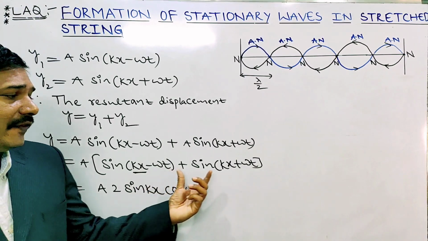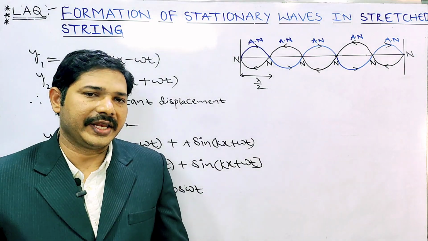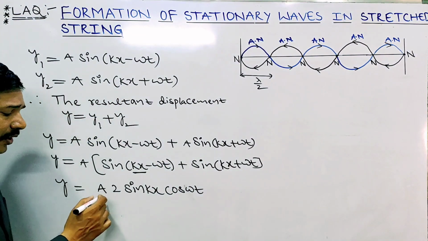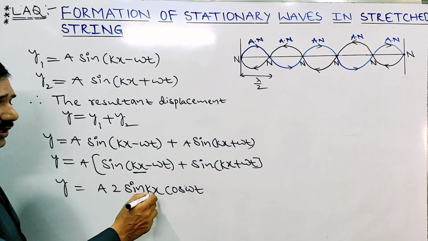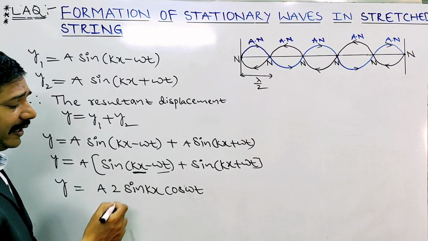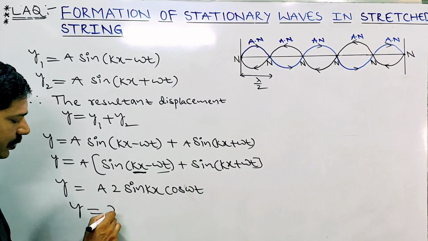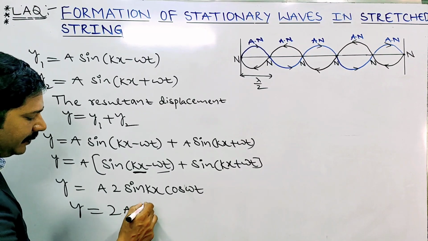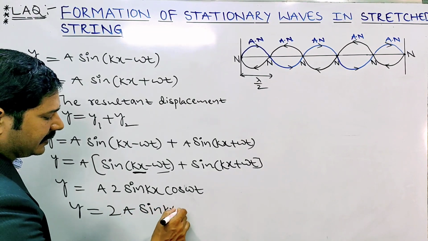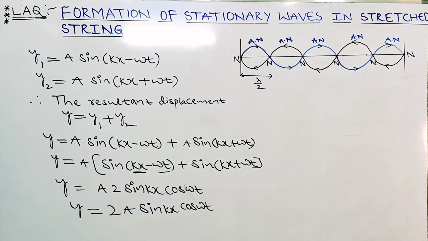Sin(A plus B) plus sin(A minus B) formula is 2 sin A cos B. Instead of A, kx is there. Instead of B, omega t is there. So y equal to 2A sin kx cos omega t.